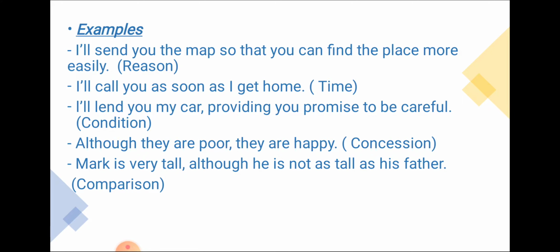So such kind of sentences are called subordinating conjunctions. So that, as soon as, providing you, although, these are subordinating conjunctions which give the support to the sentence to connect with the independent sentence for its complete meaning. Now the sentence gives the complete meaning. There is no doubt, there is no confusion.